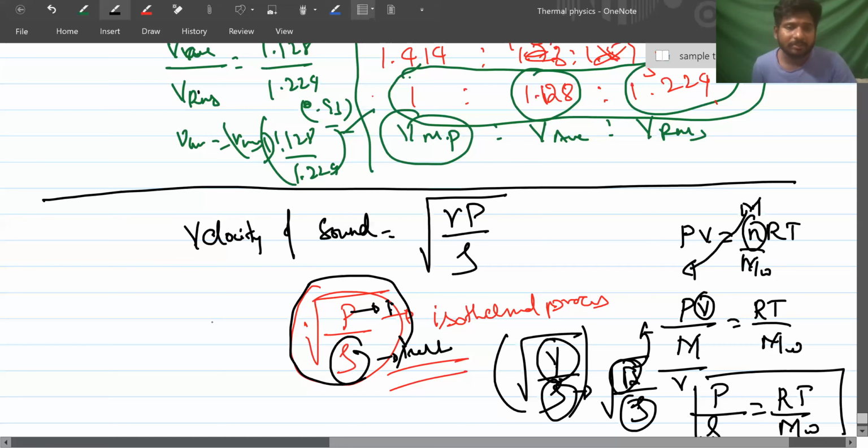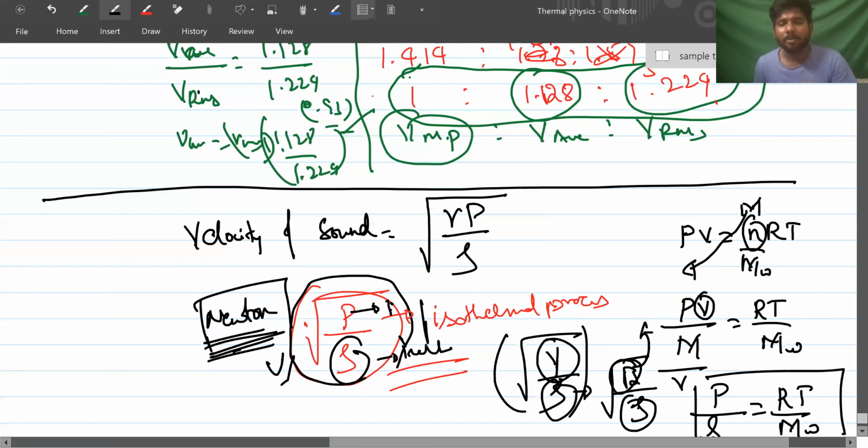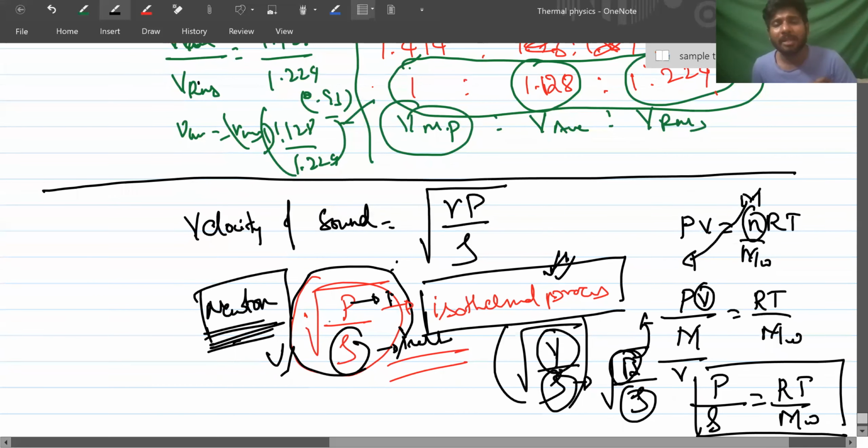This is given by Newton, Newton's correction. But experimental values do not match this value, root P by rho. Newton told that this is an isothermal process. Then Laplace came and said Newton made a mistake by taking the process to be isothermal. The isothermal bulk modulus is nothing but pressure, and putting that pressure by rho does not give the correct answer.